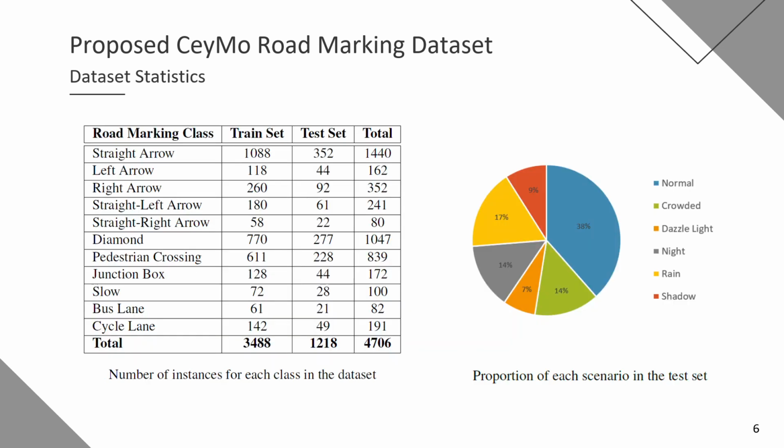The table on the left shows the number of instances present in each class. There is an inherent class imbalance between the 11 classes of the dataset. The chart shows the proportion of each category and the 5 challenging scenarios account for the majority of the test set.